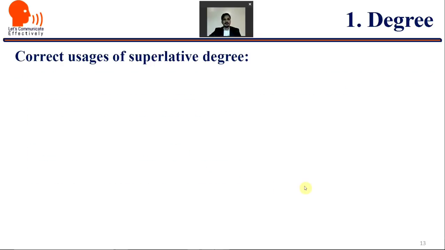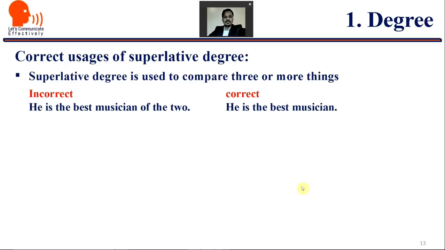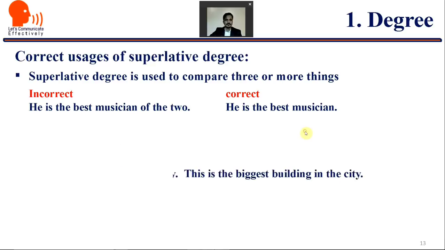Let's move ahead. The superlative degree. Superlative degree is used to compare three or more things. Keep it in mind that superlative degree is used mostly to make comparison between three or more things. Like saying, "He is the best musician of the two." No, we cannot use "the best" if you are comparing two. If you are comparing him with all other musicians, then yes, you can say he is the best musician in comparison with all other musicians.